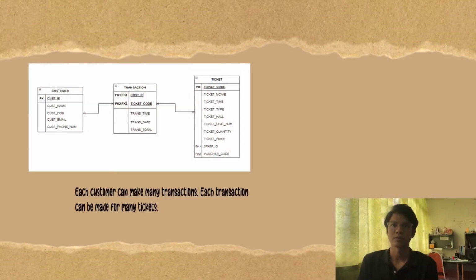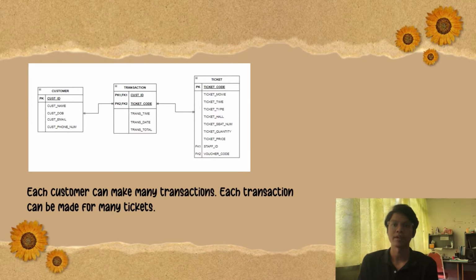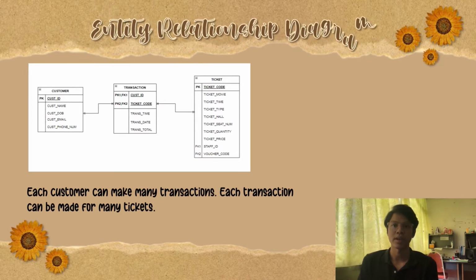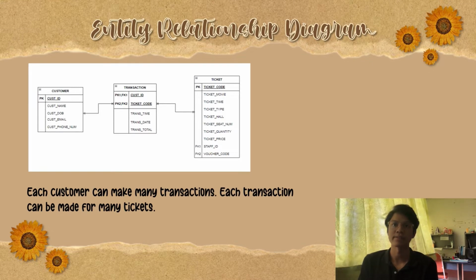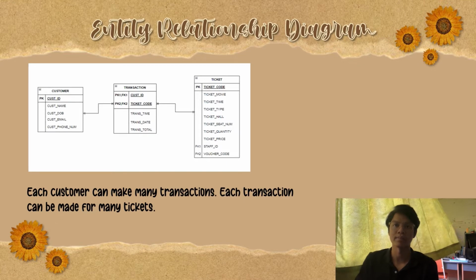Our group business rules are based on the ERD. The first one is each customer can make many transactions. Each transaction can be made for many tickets. The relationship for this is many to many. Hence, we need a bridge, which is the transaction table, to connect between the customer table and the ticket table.